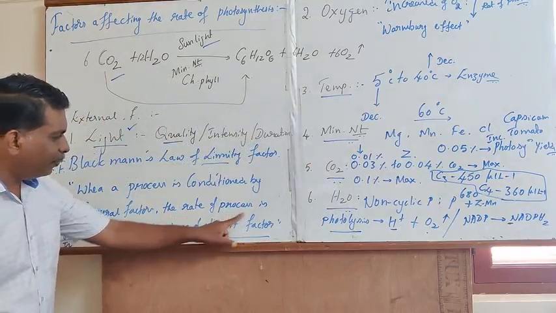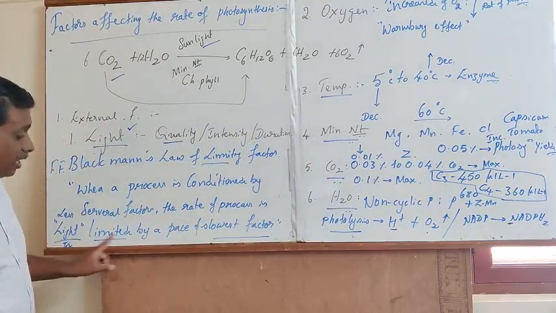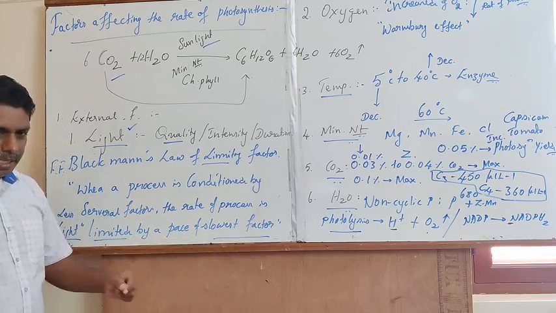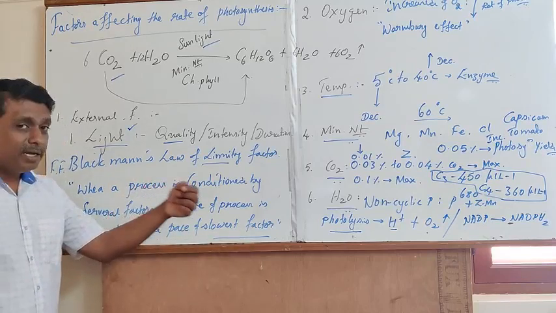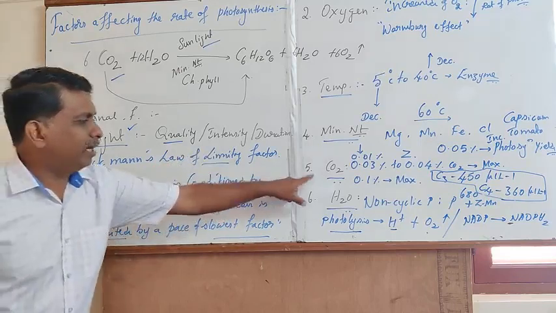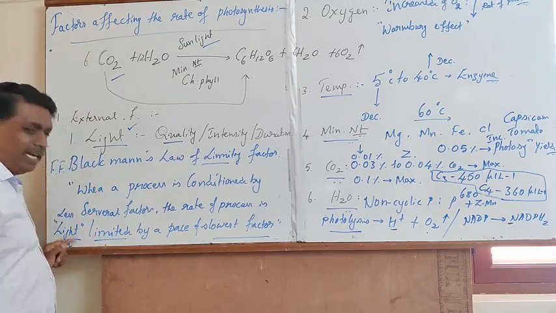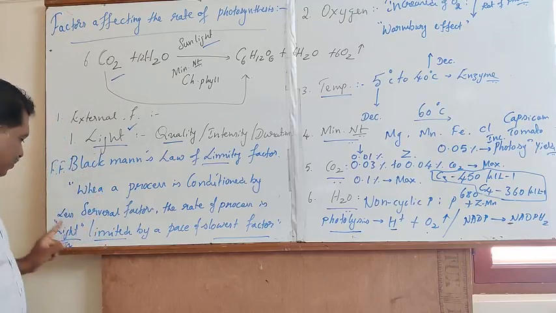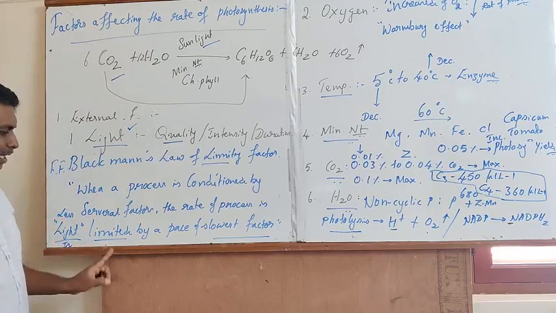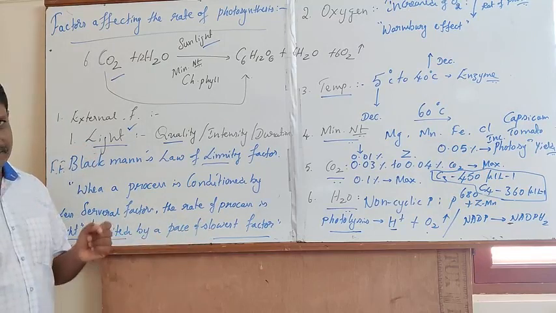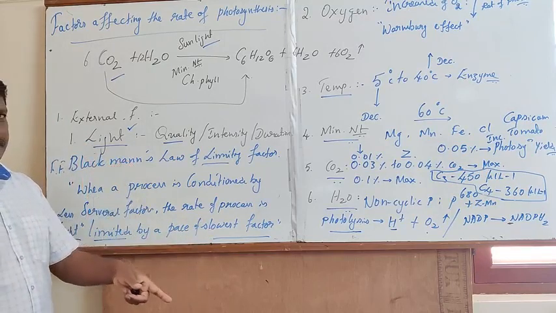Even with increased availability of carbon dioxide, if the intensity of sunlight is very low, the rate of photosynthesis is subjected to decrease.